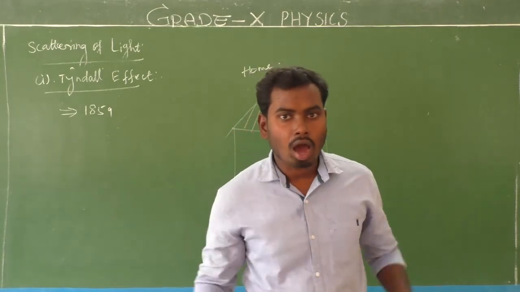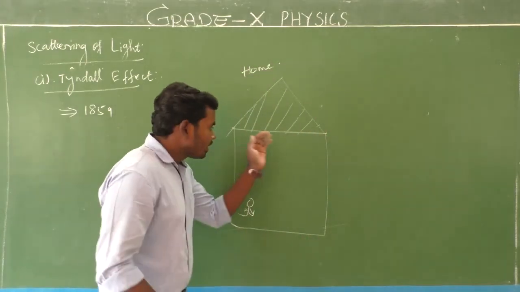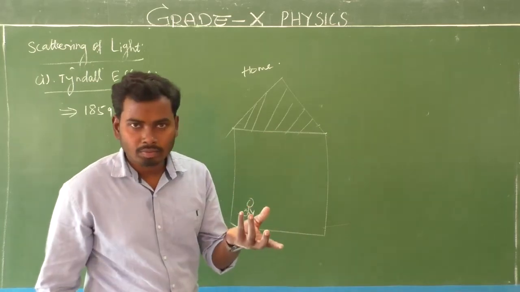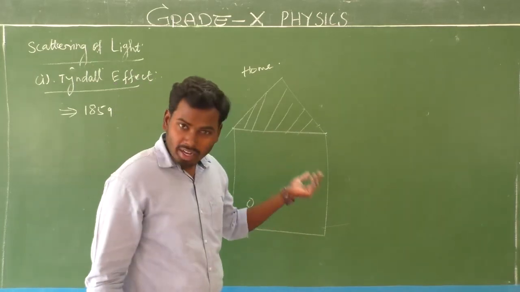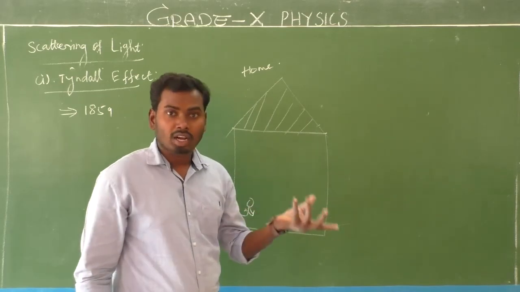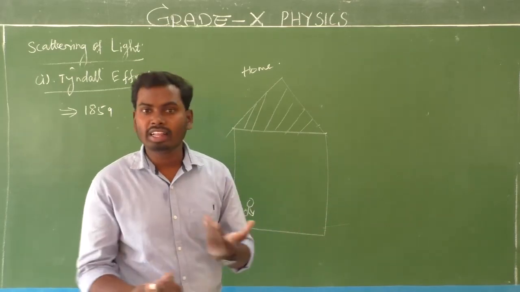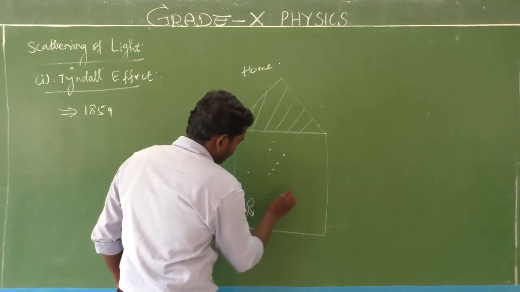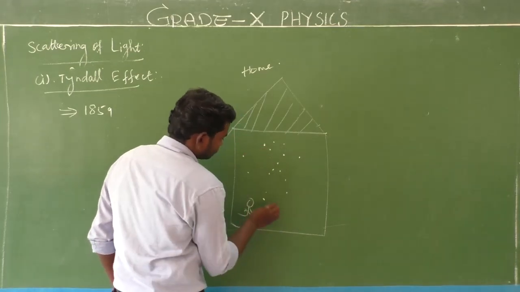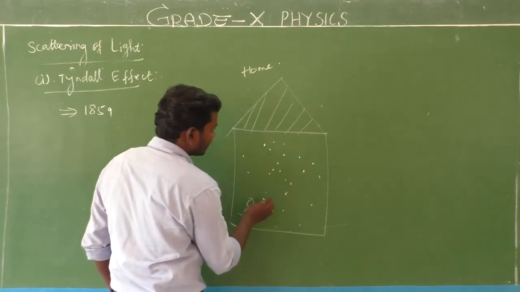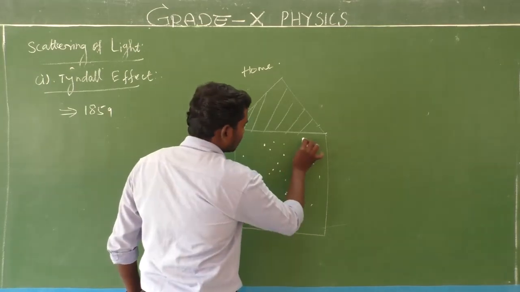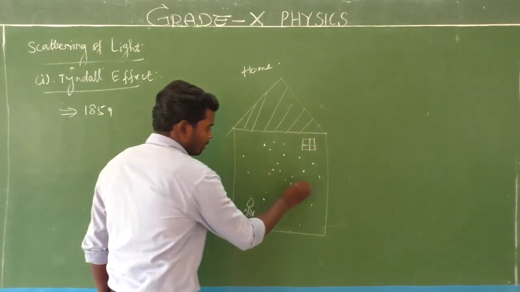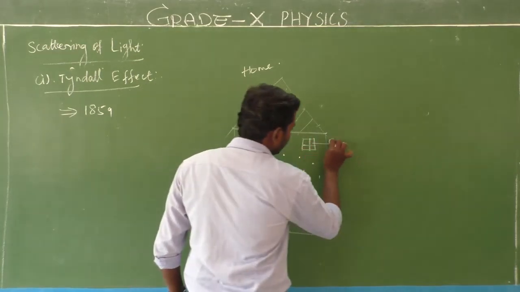So inside this room, suspended dust particles are there, water droplets are there, gas particles are there, so many things are there. Like this, so many particles are there. Consider a window is here, just a single window. What is this window?